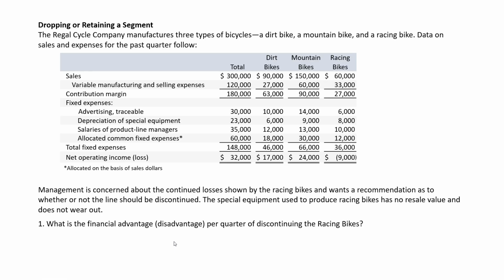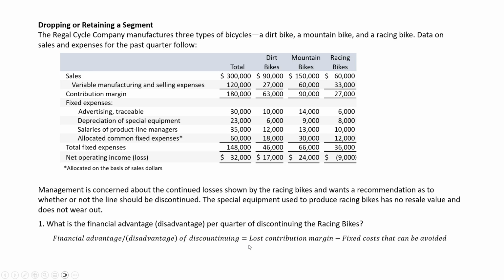Ultimately, the decision we need to make is, what is the advantage or disadvantage if we discontinue the racing bikes? The way to do that is to compare the lost contribution margin, which in this example is sales of $60,000 minus variable expenses of $33,000, or $27,000.